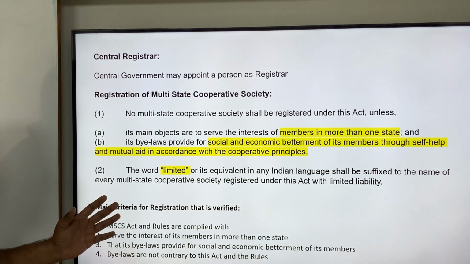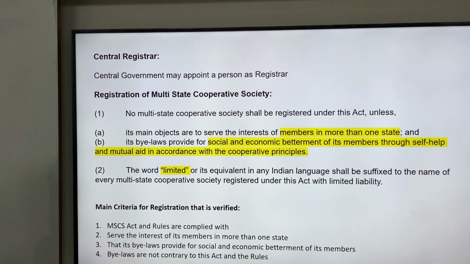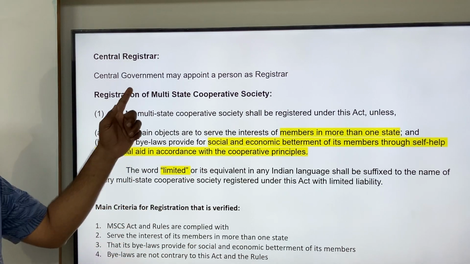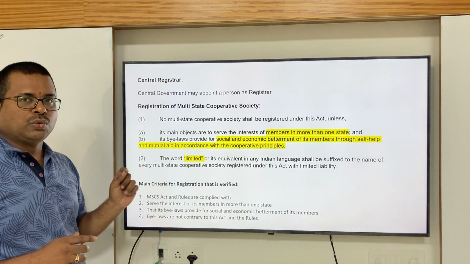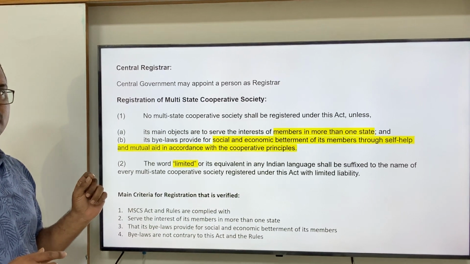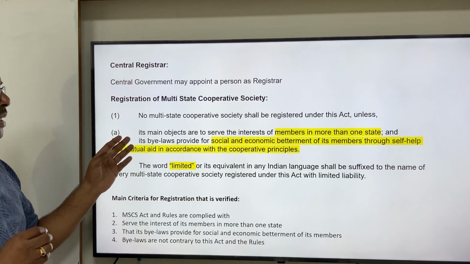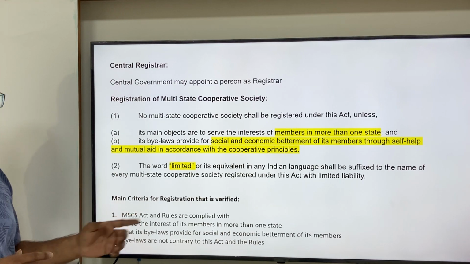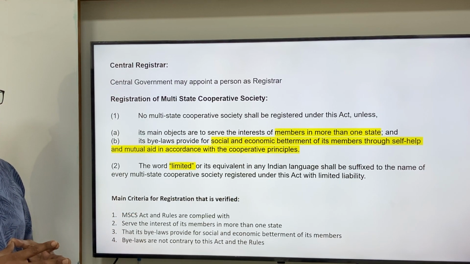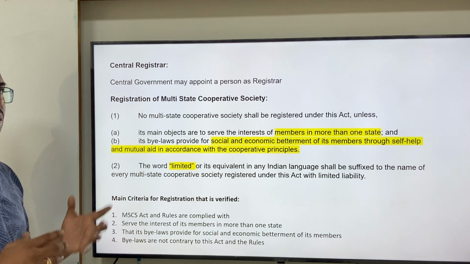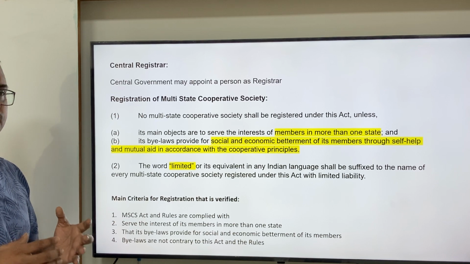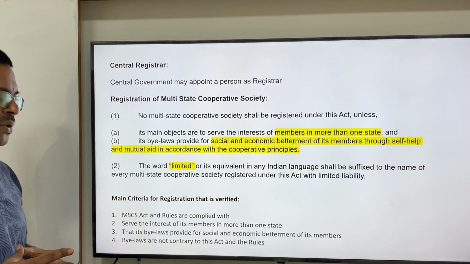And at the time of registration, what the registrar generally verifies is that the Multi-State Cooperative Societies Act and rules are complied with. Apart from this act, they have also stated what are the rules applicable for various laws as applicable for the act. So whatever laws and rules are applicable have to be followed, whether the bylaws and the application are complying with this act and rules.